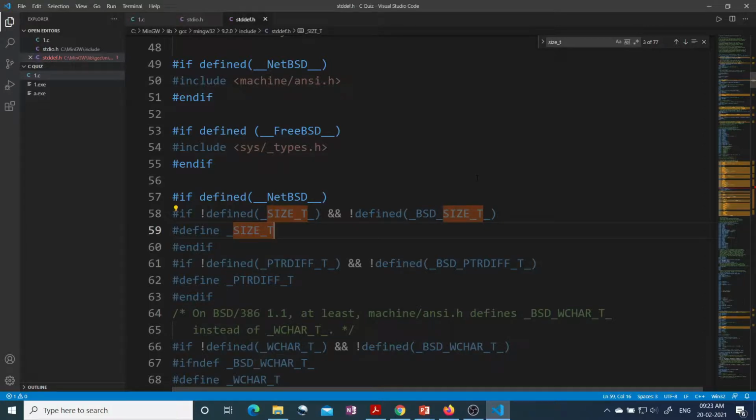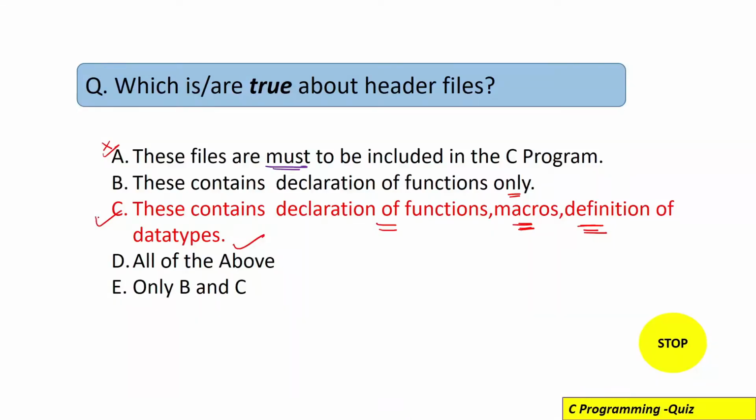Likewise, we have other data types which are defined inside various header files. Some data types like int, float, char, double are built into the compiler, but some data types are written when the compiler is made. So that's why option C is the most appropriate option, and this is the correct option.